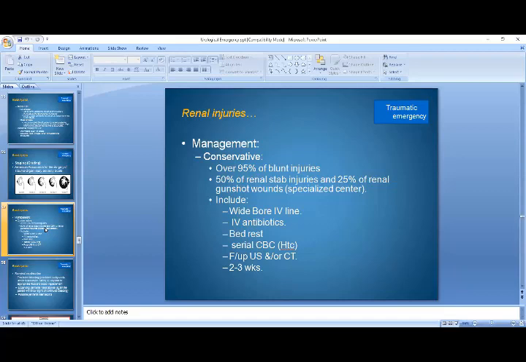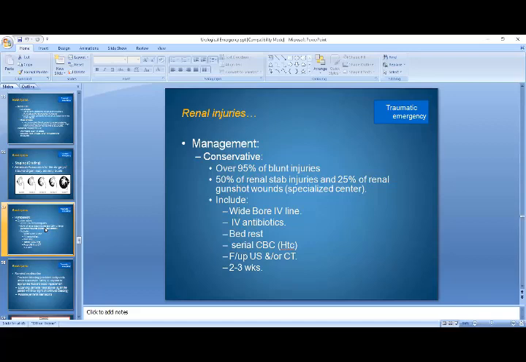That is, if you have 95 suspected renal injury patients, then you will have only 5% of the patients that you will have to explore. Otherwise, 95% of patients can be managed conservatively in case of blunt injuries, whereas 50% of the penetrating injuries and 25% of gunshot injuries can also be managed conservatively.